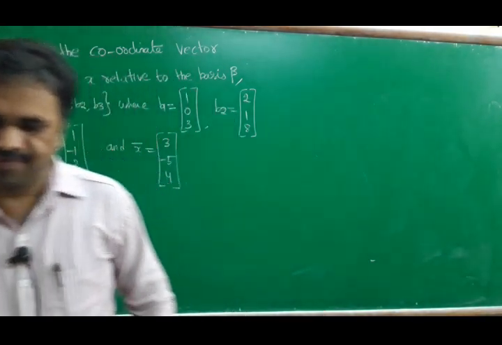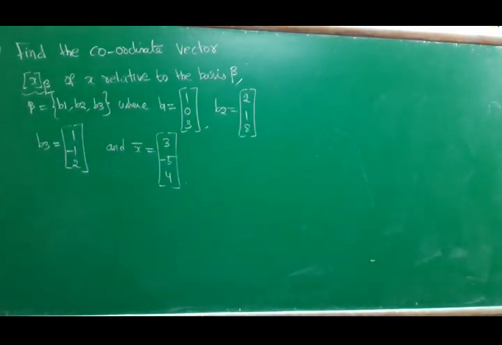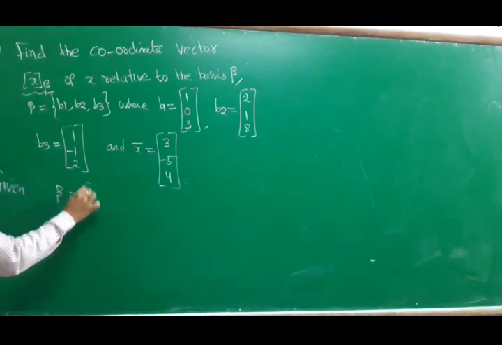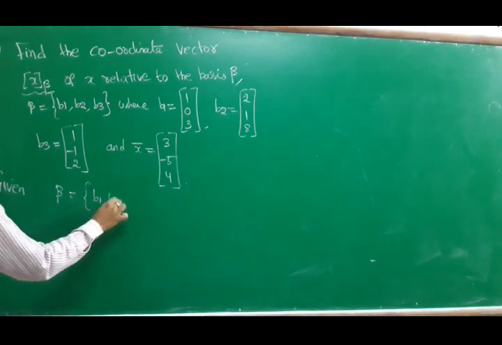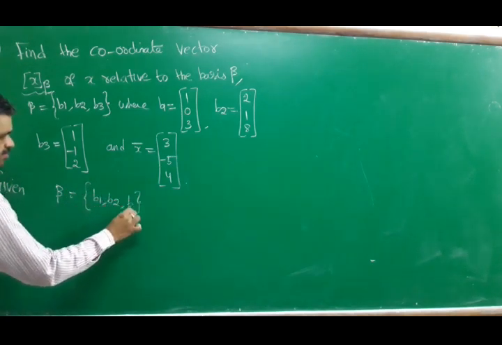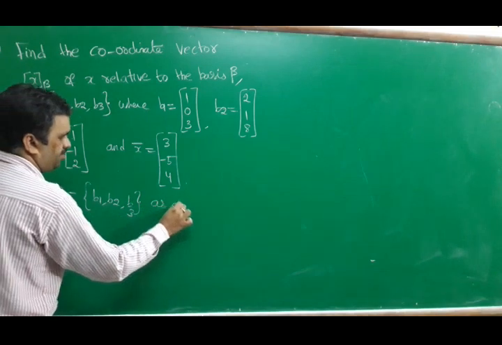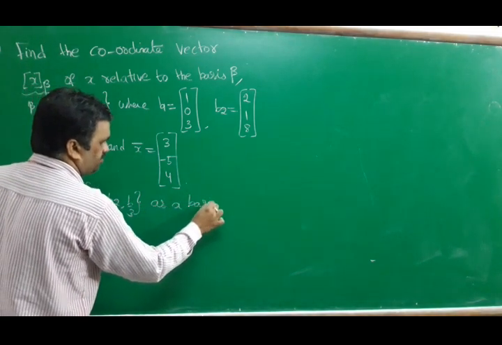Now given beta equal to B1, B2, B3 as a basis.